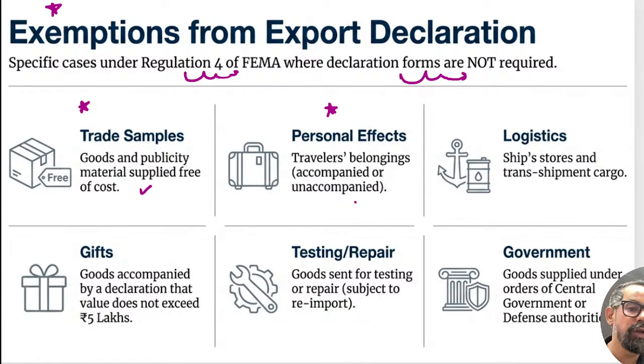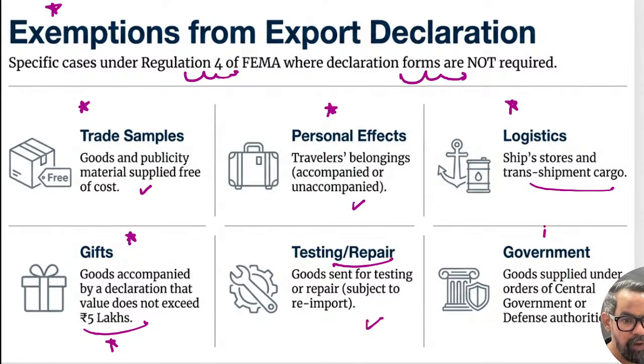Personal effects when we travel, right? Ships' stores and transshipment cargoes. Gifts, not exceeding 5 lakh. Please do remember this limit also. Testing or repair: we imported some machinery from some country, let's say Israel. Now we are sending it for repair purposes and then it will come back, so it will not require a declaration.